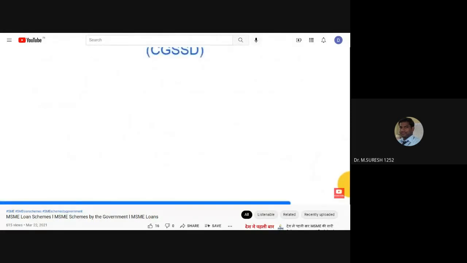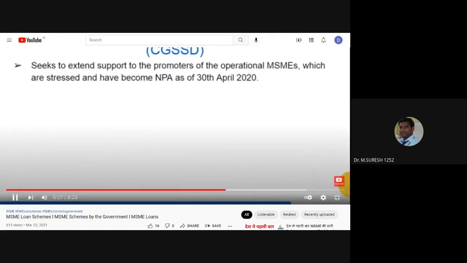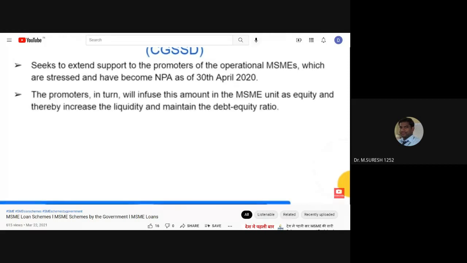Credit Guarantee Scheme for Subordinate Debt, that is CGSSD. The Credit Guarantee Scheme for Subordinate Debt seeks to extend support to the promoters of operational MSMEs which are stressed or which have become NPA as of 30th April 2020. The promoters in turn will infuse this amount in the MSME unit as equity and thereby increase the liquidity and maintain the debt-equity ratio.